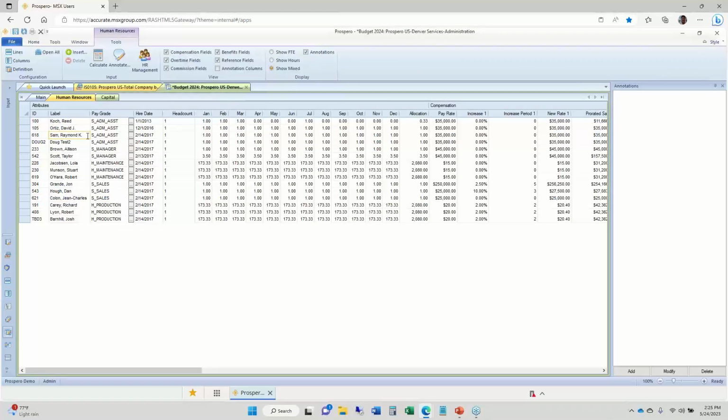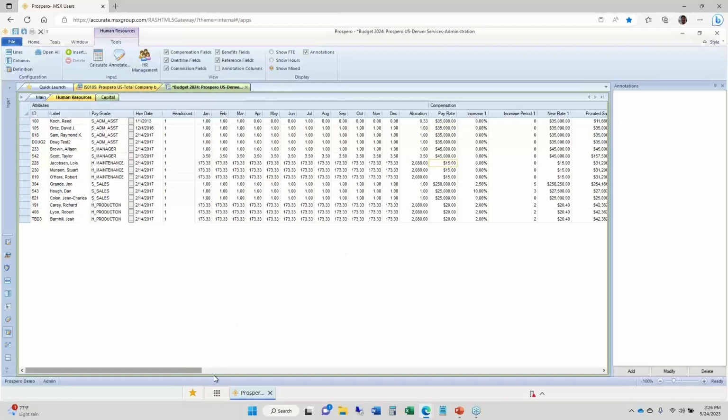the organization that we would have imported from your payroll system. So your budget manager goes through here, makes any changes to these details, adds details for new hires for next year as well. We're tracking FTEs per month for each individual employee, or hours per month for each individual employee, their annual pay rate or their hourly pay rates.